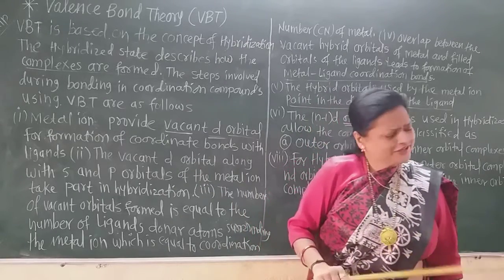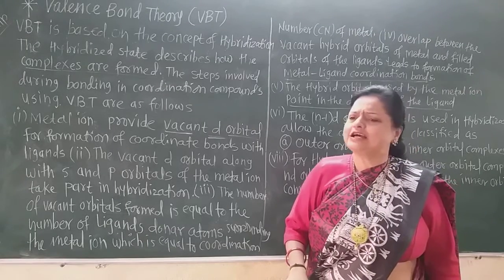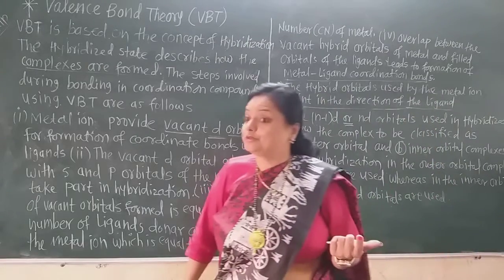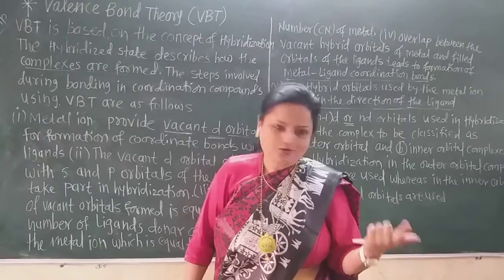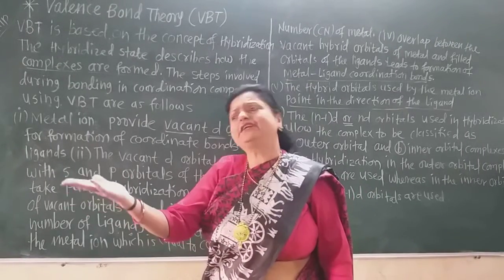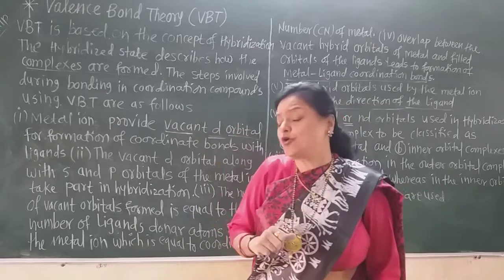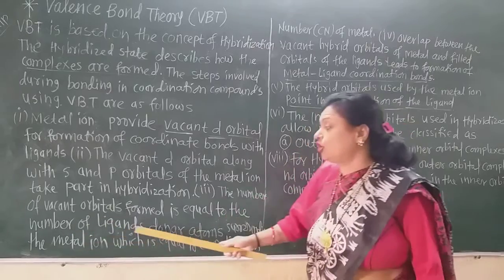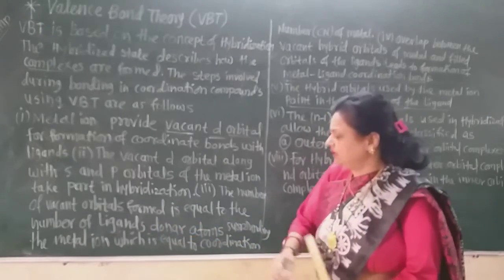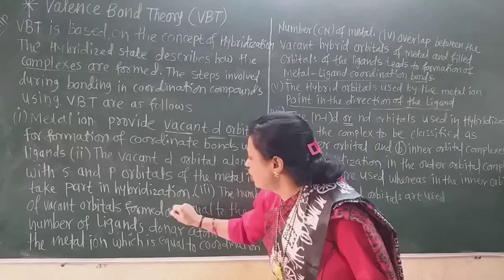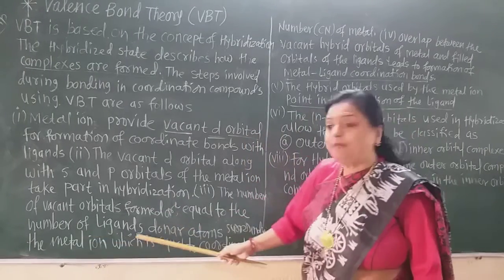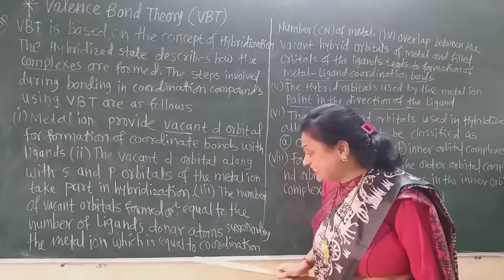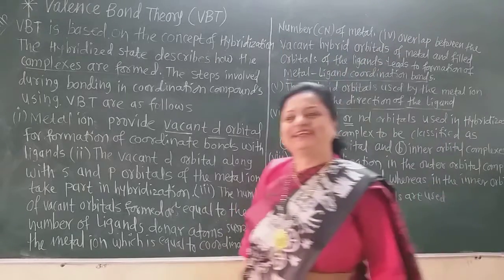And what will this show? If there are 6 ligands, the coordination number of the metal ion is 6. If ligands are 4, we say that the coordination number of that metal ion is 4. So what they say in this point: the number of vacant orbitals formed is equal to the number of ligand donor atoms surrounding the metal ion, which is equal to the coordination number of that metal.